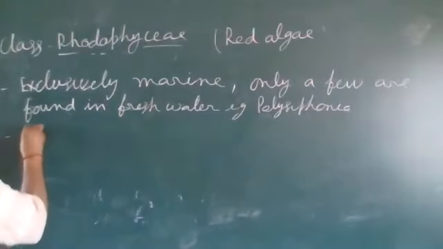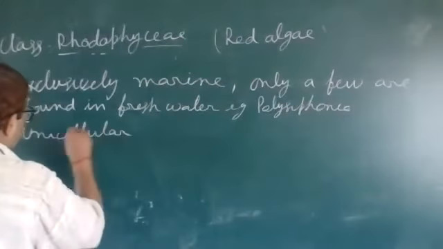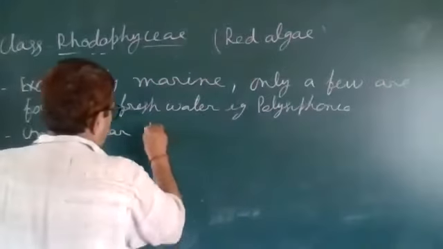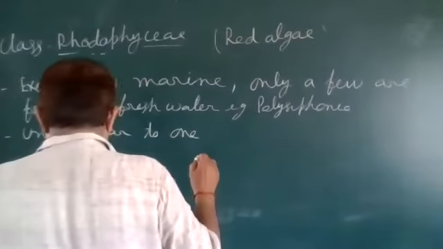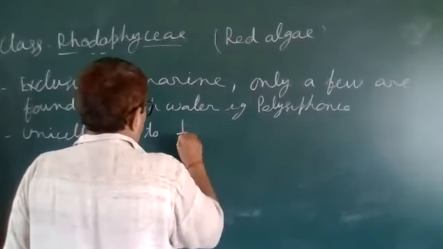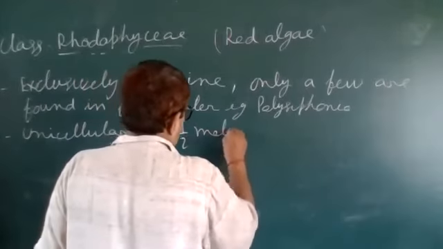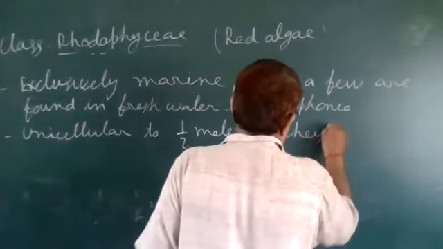These are unicellular to 1.5 meters to half a meter in height.